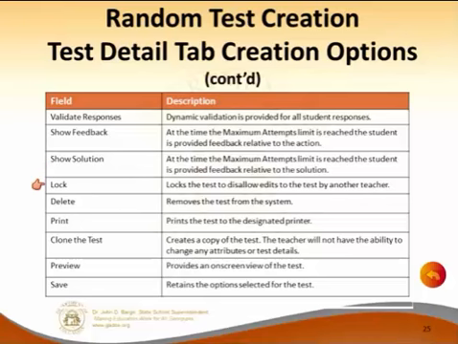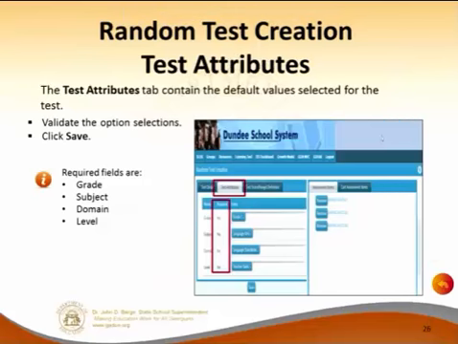Another thing that you need to make sure you do is lock a test. Lock the test will not allow any more edits, and then you can also start to assign the test. You can also go back and delete a test. Print. You can also print the test. You can also clone the test. Preview. You can click on preview and you can see what the student will now actually see. And then of course save everything that you've done.